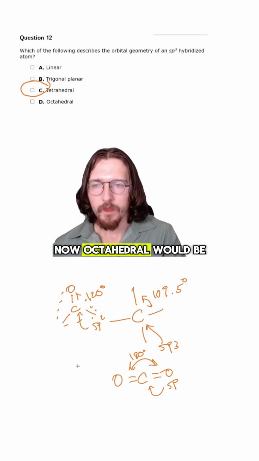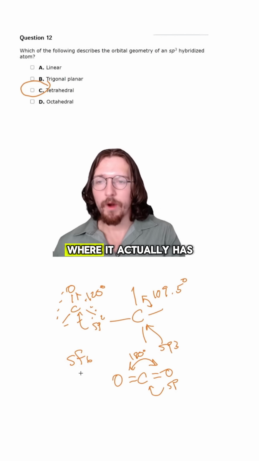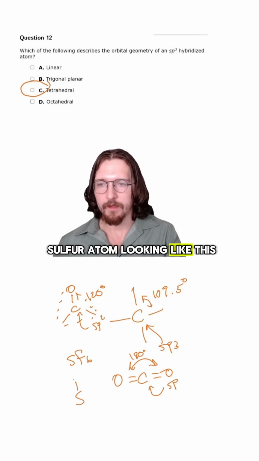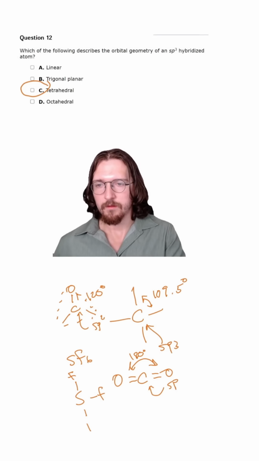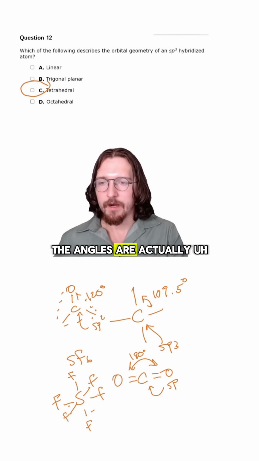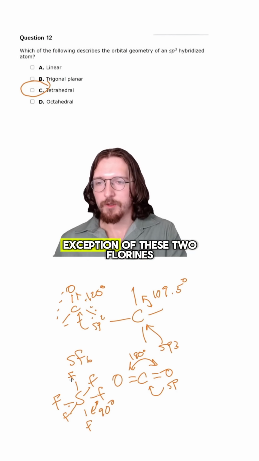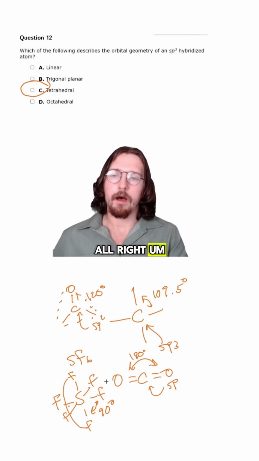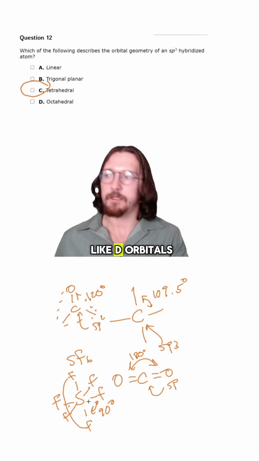Now, octahedral would be something like SF6, where it actually has 6 things bonded to the central sulfur atom, looking like this. And then we're going to have fluorines going into space. And so here, between all of the individual bonds, the angles are actually 90 degrees, with the exception of these two fluorines, which is 180 degrees. So that would be octahedral, all right? And here, you would actually have electrons in d orbitals, all right?